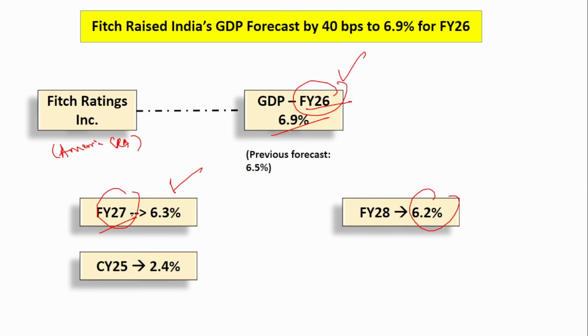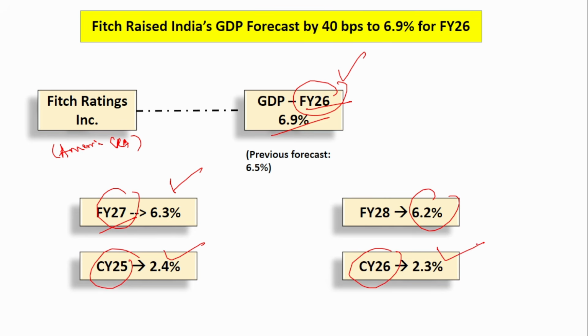Similarly, the global forecast for calendar year 25 is 2.4% and for calendar year 26 it is 2.3%. Remember at least calendar year 25, that is 2.4%.